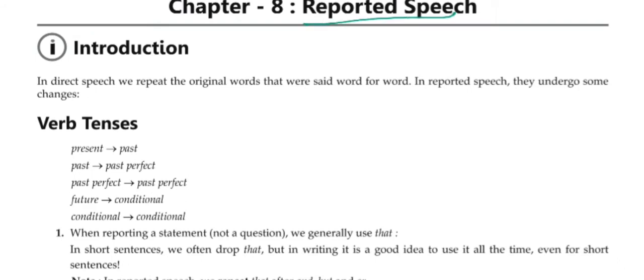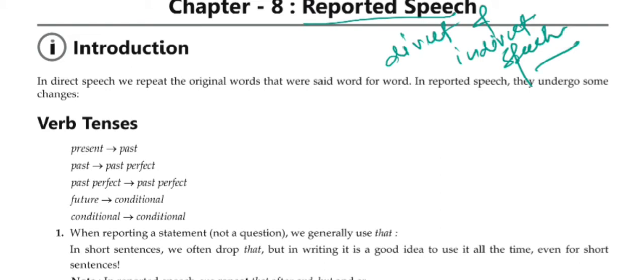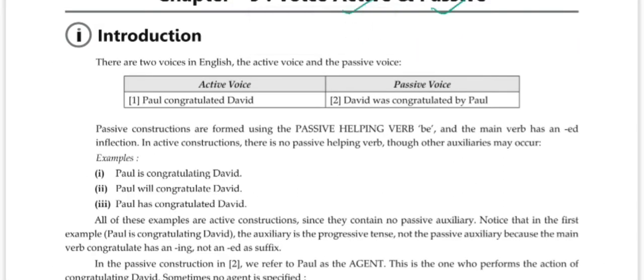Next, we'll study the chapter reported speech. That means we'll go through the chapter direct and indirect speech. We'll make a valid assessment of that one, and we'll try to solve each and every topic in this zone. Then we'll have active and passive voice. We know these things very properly, but this class, we'll try to solve those questions which are a little harder. Nothing is harder, yet I am telling you harder than normal. So we'll go through those things, as well as the basics of active and passive voice.